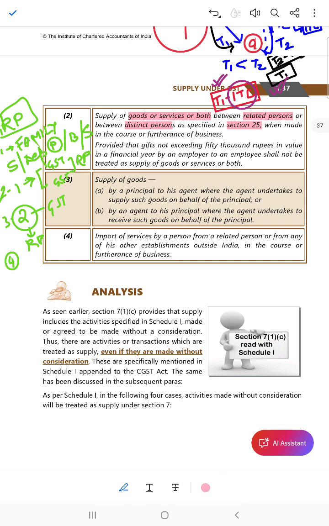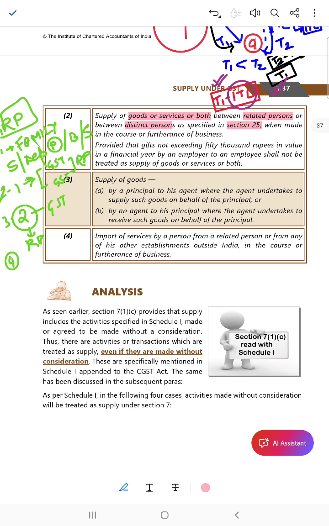Goods or service or both between related persons. There is supply between related persons or between distinct persons. There is something called 'or' as specified, distinct persons. Who are distinct persons? Same PAN but 2 GST. They are distinct persons. If in two different states, then 2 GST is necessary. If in the same state, 2 GST is not necessary, but the firm can think about getting 2 registrations. Okay, they are distinct persons.